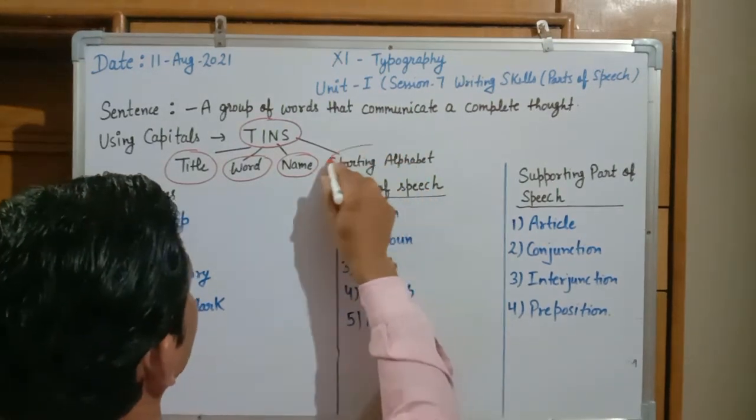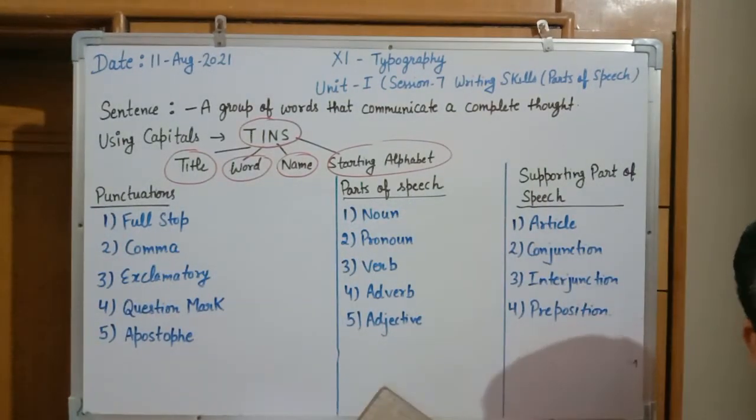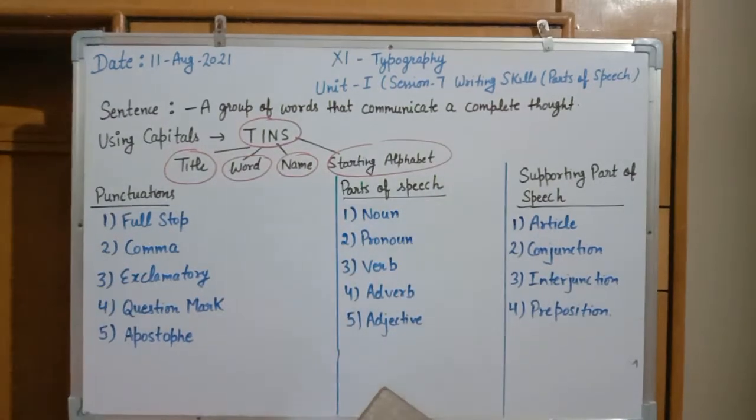And S stands for the starting alphabet of each sentence. When we start any sentence, we need to write the first letter in caps form. So Tim's rule presents that title will be caps, word I will be caps, name will be caps, and the starting alphabet will be caps. This is the concept of Tim's rule.